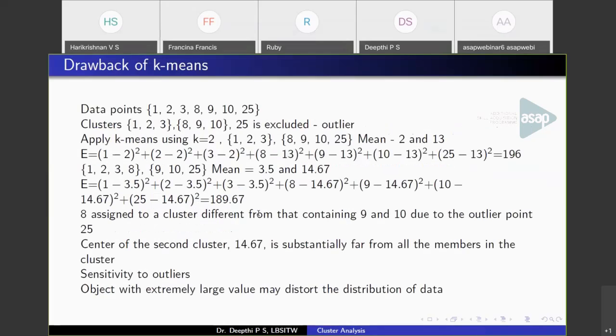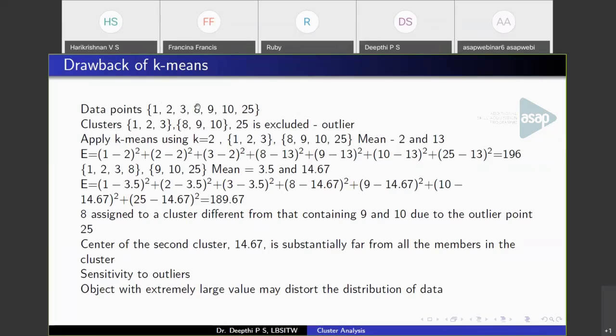Another drawback of k-means is that if you have data points that are substantially different from the rest of the data points, it will affect the quality of the clusters. Consider data points like this: 1, 2, 3, 8, 9, 10, 25. These are one-dimensional points. 1, 2, 3 are close to each other.